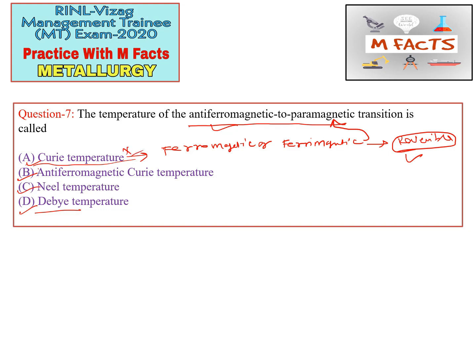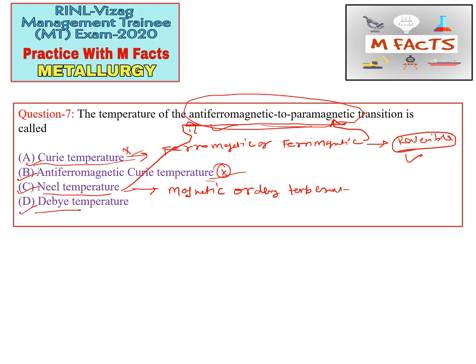Antiferromagnetic Curie temperature, so this option doesn't make any sense. The third one is Néel temperature. Okay, so we will see what Néel temperature is. Néel temperature is also known as the magnetic ordering temperature, where the antiferromagnetic to paramagnetic change takes place. So at this temperature, the Néel temperature, the antiferromagnetic to paramagnetic transition takes place. Okay, so the correct option for this question is Néel temperature.